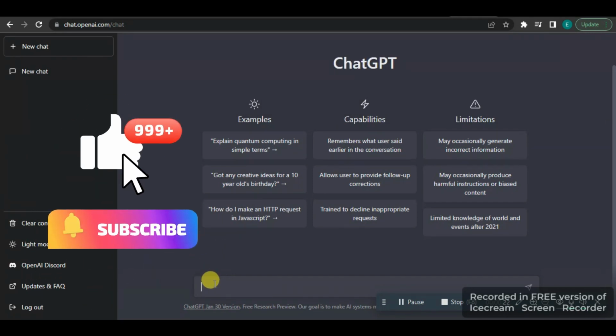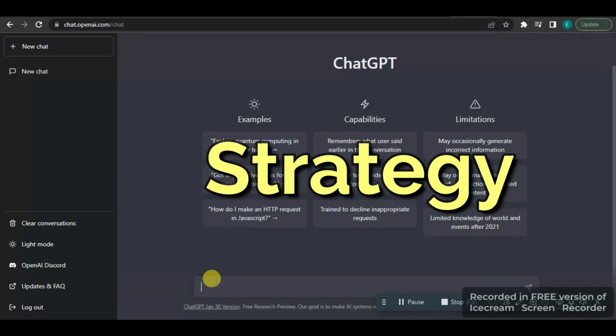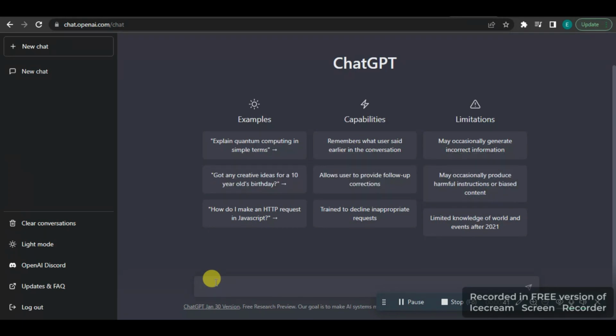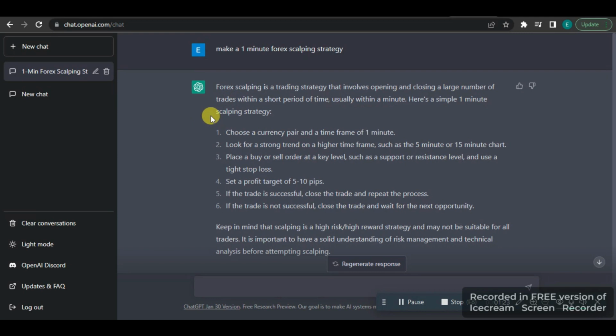So I want to ask this AI to help me find a strategy, a 1 minute scalping strategy, and not just a 1 minute scalping strategy. It's going to give us the indicator and the strategy. Although I'll be adding some little spice to it and coming up with some spicy ways of using that strategy. Alright, so I just asked this AI to make a 1 minute Forex scalping strategy. Alright, so what this AI is saying is, choose a currency pair and a time frame of 1 minute.